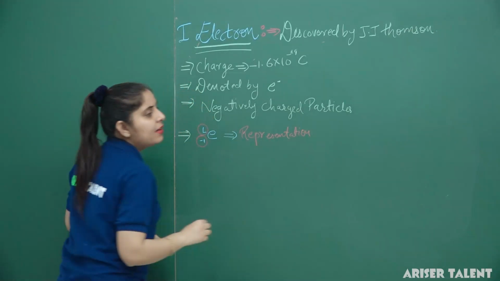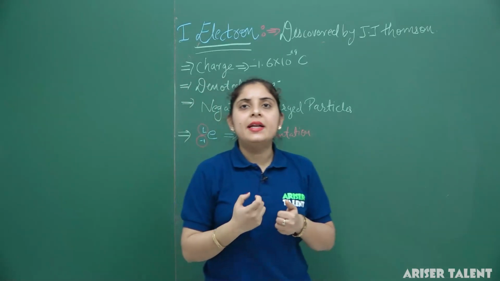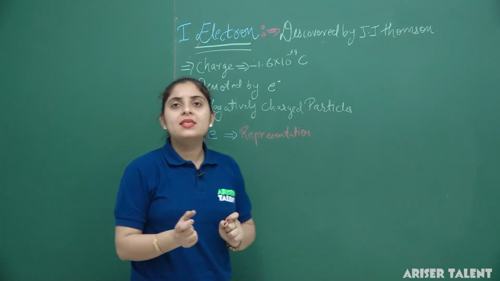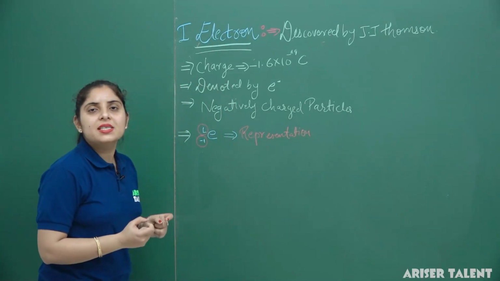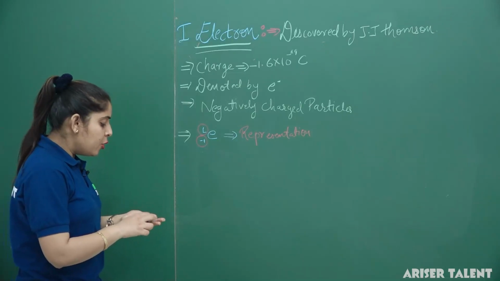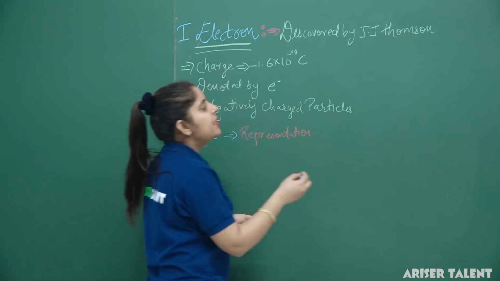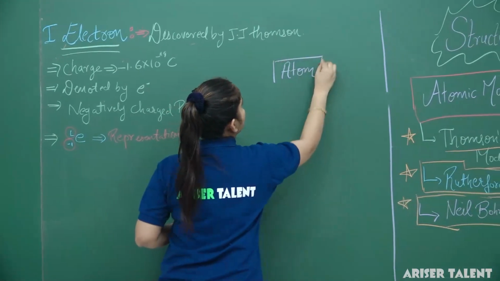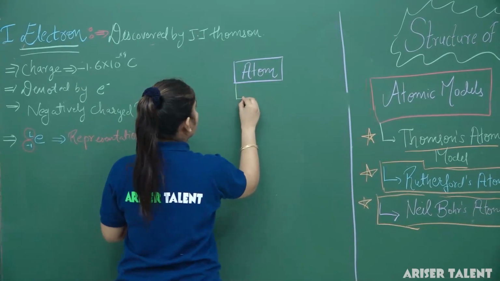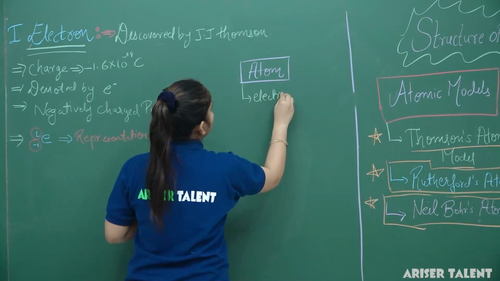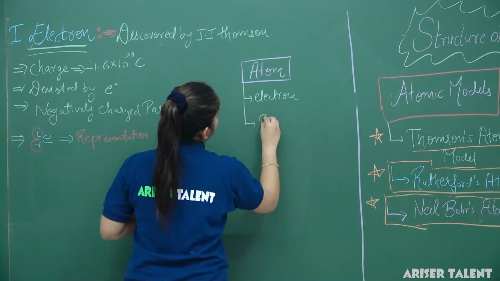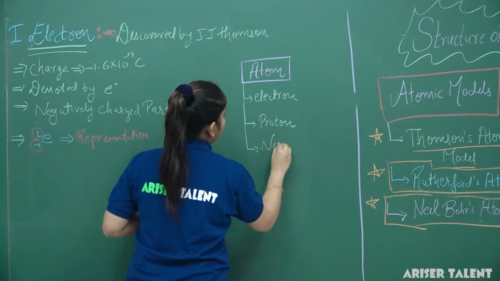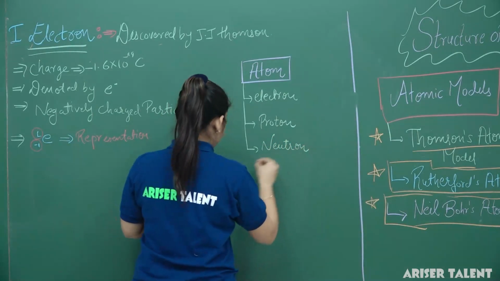So what we see here is electrons are basically negatively charged particles and they are denoted by the symbol e minus and they have a charge of 1.6 into 10 raised to the power minus 19 coulomb. So the atom basically consists of three particles: electron, proton and neutron.